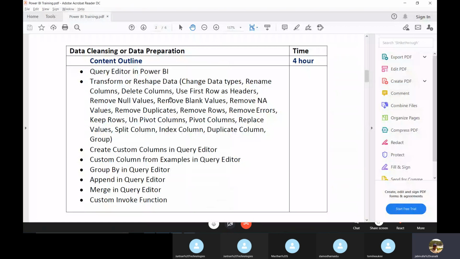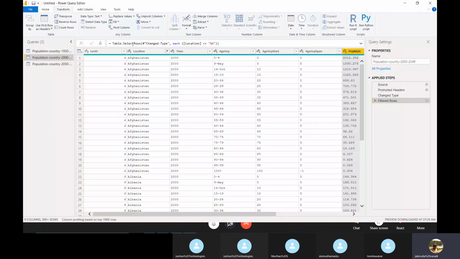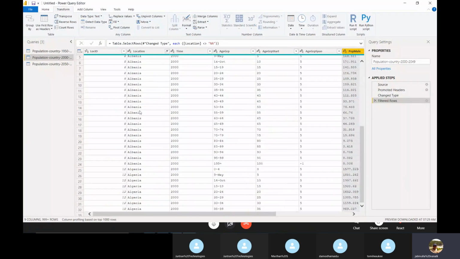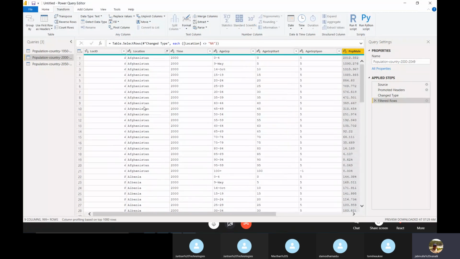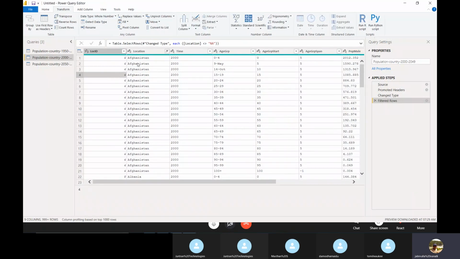Replace values. For example, you want to replace something, how to do that? For example, instead of Afghanistan, you want to replace it with something else. Replace also we can do in two different ways.